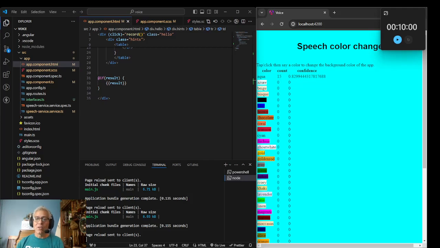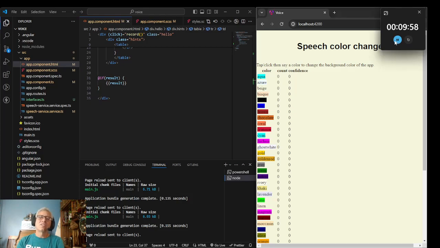Hey everybody. So yesterday, let me hit reload on this. Start this bad boy. So yesterday, I'd moved pretty far. I'd gotten the color and the count to show up.